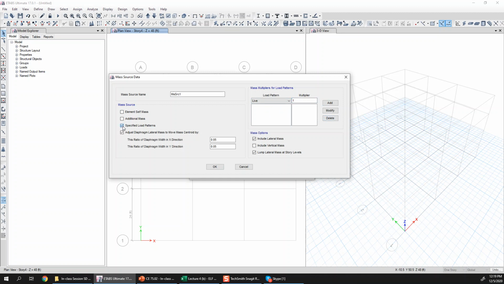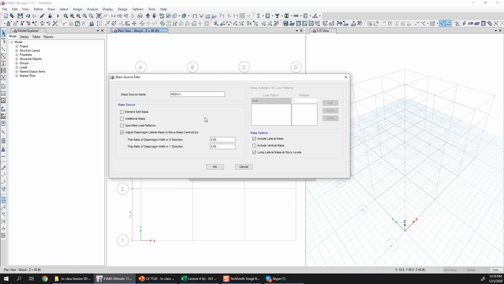Here this option is about adjusting the diaphragm lateral mass to move mass centroid by some eccentricity. So for example, there are two ways to account for the accidental torsion while performing the equivalent static force procedure. The first procedure is that you move the location of applied loading. First you apply them exactly at the center of mass at each diaphragm with no eccentricity. Then you introduce eccentricity and apply the loads, adding some eccentricity from the center of mass.